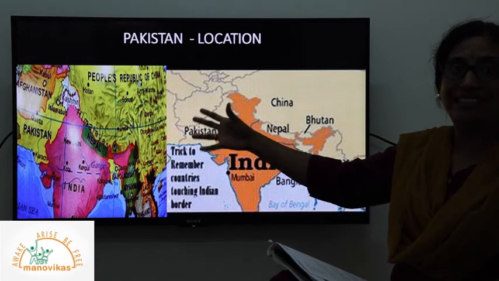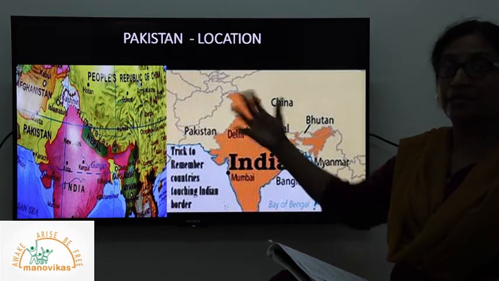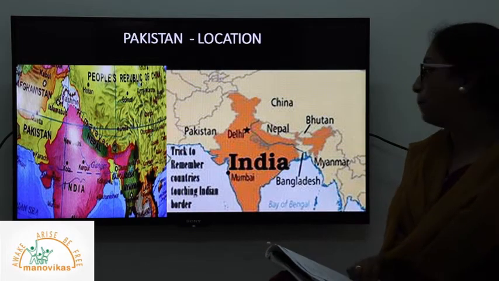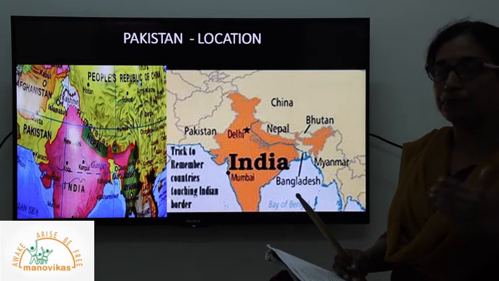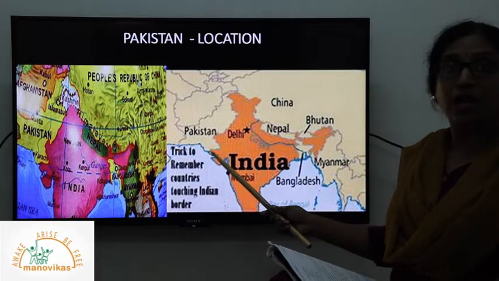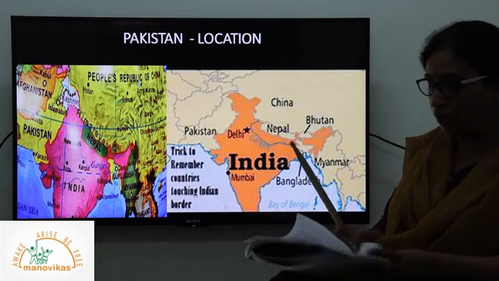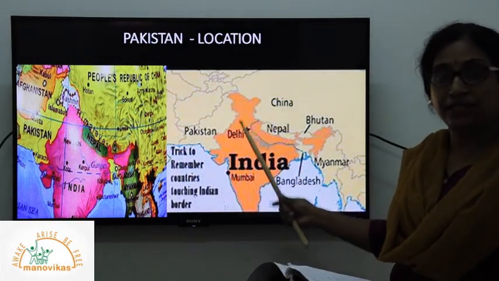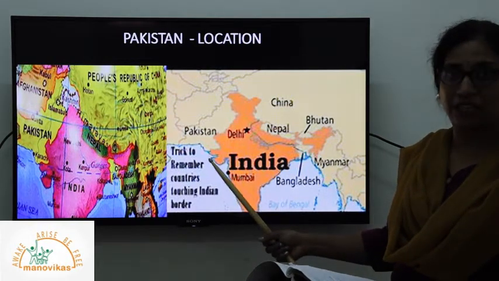So now it has been separated from India from 1947 onwards, and it has its own government, and it's an independent country itself. Okay, Pakistan. So this is the location of Pakistan, and with Pakistan we share very close contact with states like Rajasthan, part of Gujarat, Rajasthan. Then we have the closest boundary with Pakistan in Punjab and Jammu and Kashmir. These are the states of India which share an international border with Pakistan.